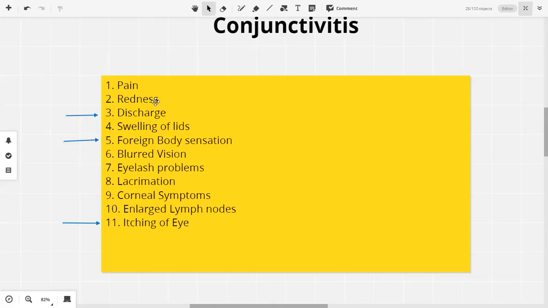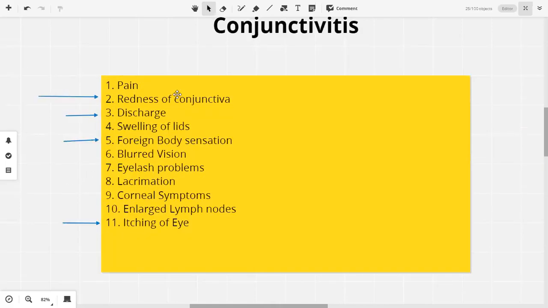Now these are more or less now redness of the conjunctiva. This is very important. All of these, most likely the symptoms in a case of conjunctivitis, prof में आए या viva में आए, these will be the 4 important symptoms which will be present. बाकी pain भी हो सकता है, fever, blurred vision, all that can occur. But these are the 4 symptoms which will point you towards conjunctivitis. Redness, discharge, foreign body sensation, and itching of the eye.